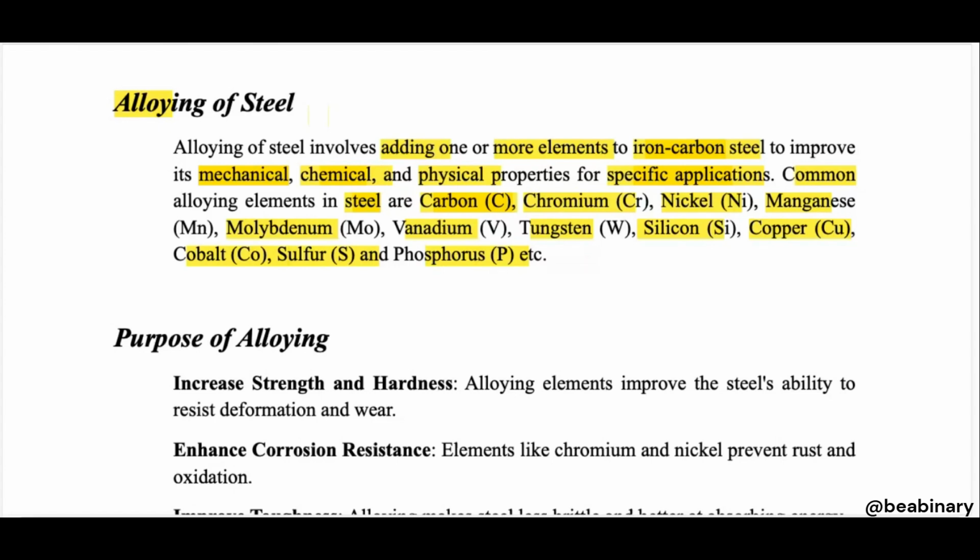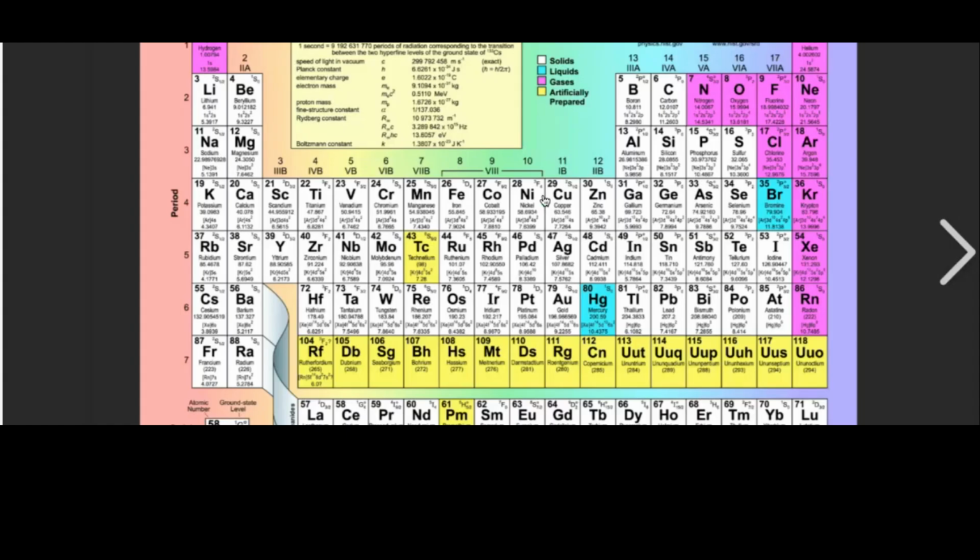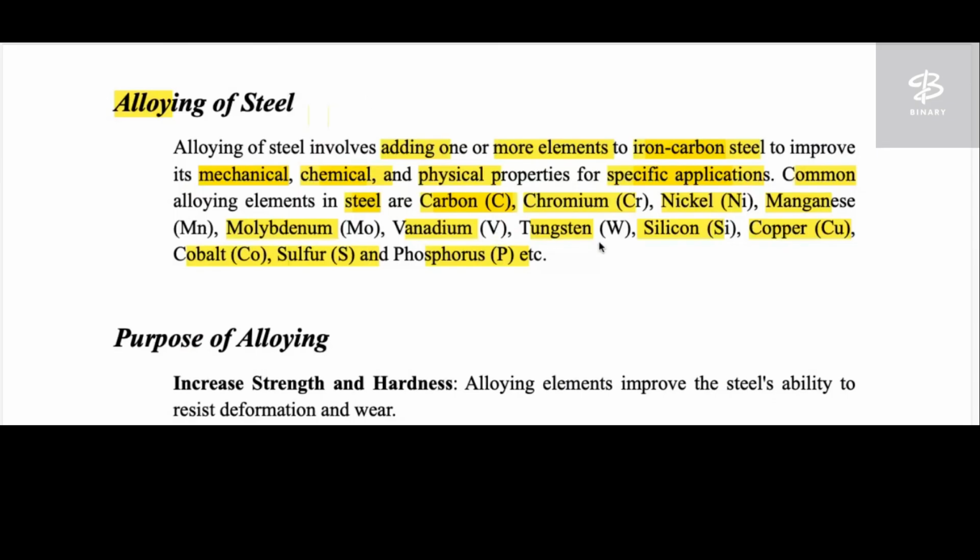You can see here, this is carbon, at number 6. If we talk about manganese, here it is, number 25. Furthermore, we have more elements, vanadium, tungsten.